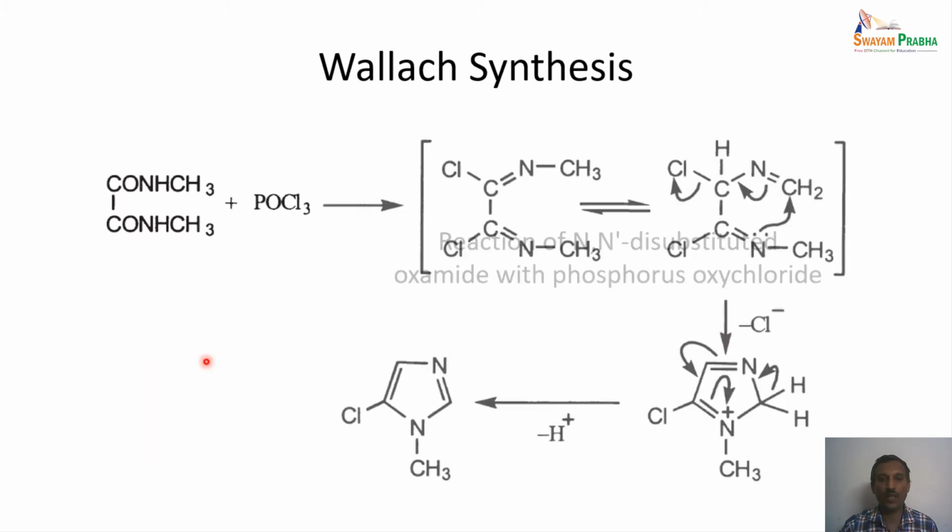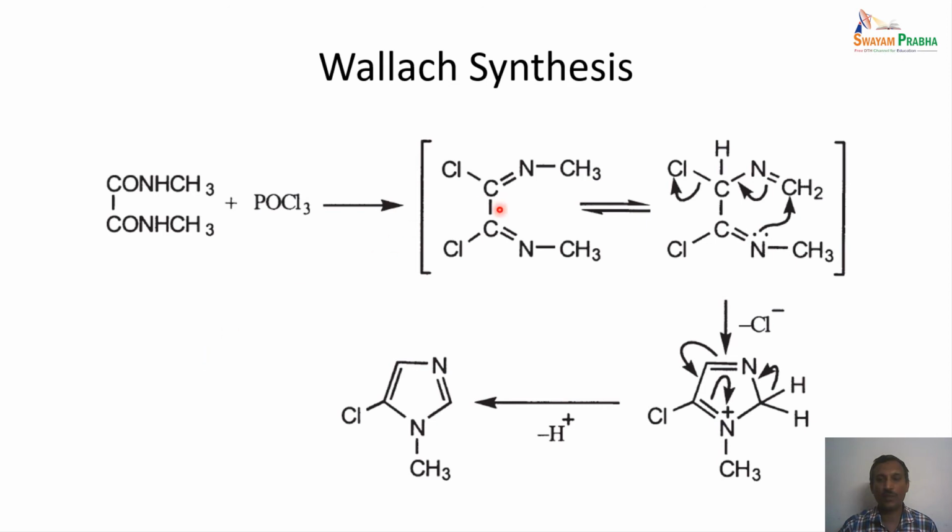If we look at the reaction mechanism, it is given here. So various steps are involved in this particular case. A diimine is formed in the first step, which is in resonance structure as shown here.